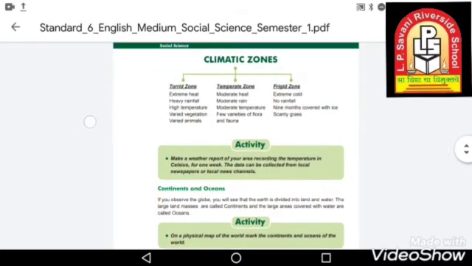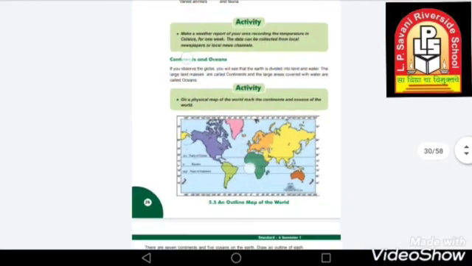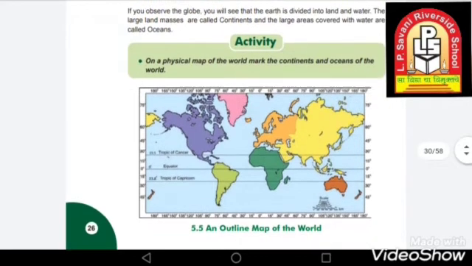In earlier classes, we have already studied about the climatic zone. Now, in today's class, we are going to study about the continents and oceans. If you observe the globe, you will see that the earth is divided into the land and water, right? So, continent is a part of land and oceans is a part of water on our earth. The large land masses are called continents and the large areas covered with water are called oceans.